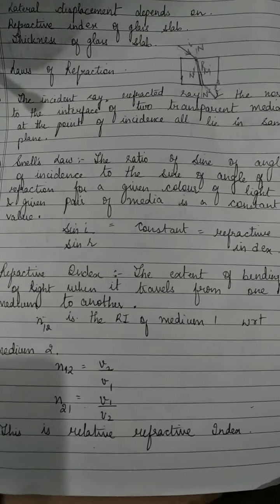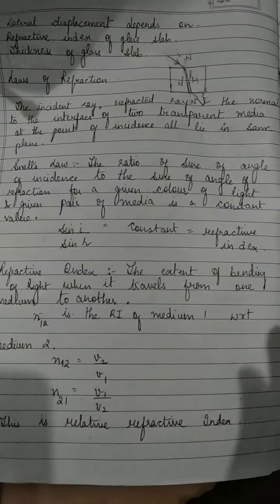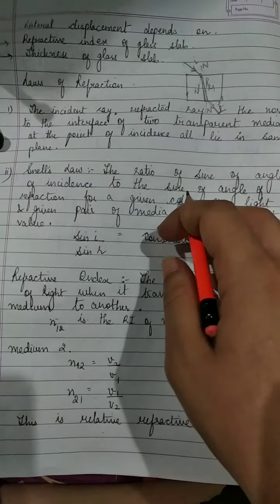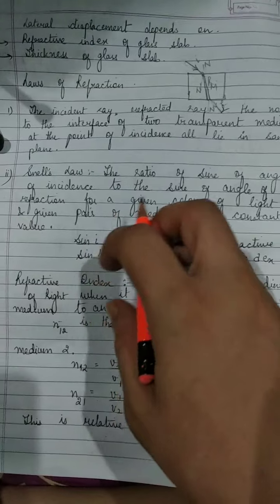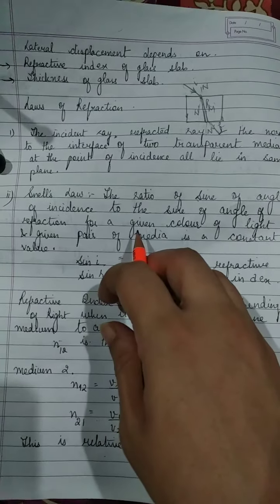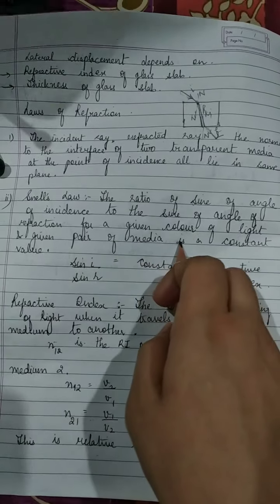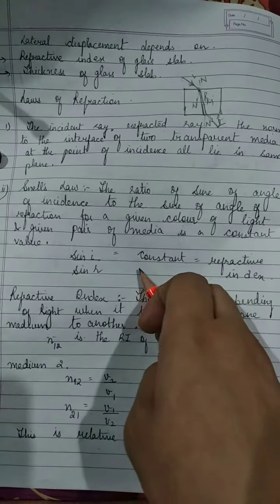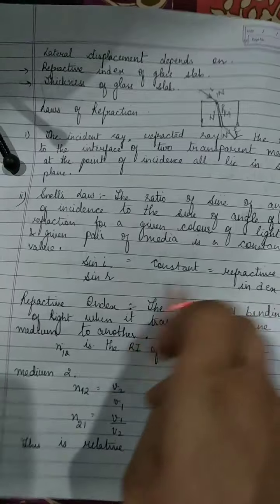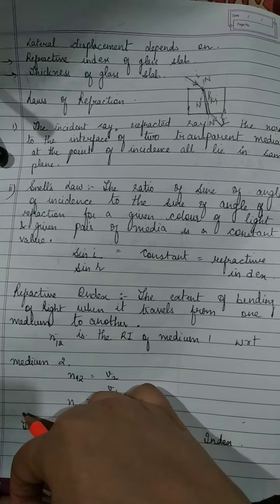Okay, and then we talk about Snell's law. What is Snell's law? The ratio of the sine of the angle of incidence to the sine of the angle of refraction, for a given color of light and a given pair of media, is a constant value, and this constant value is referred to as the refractive index of that particular material.